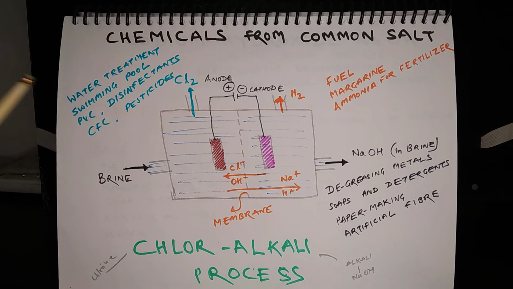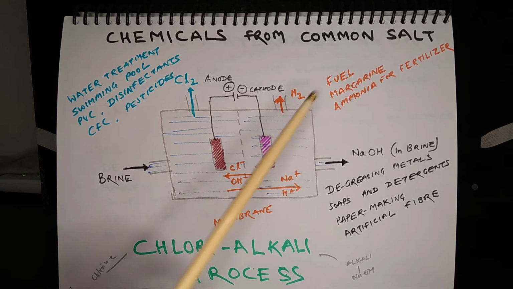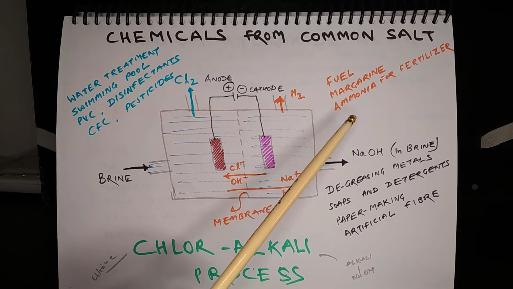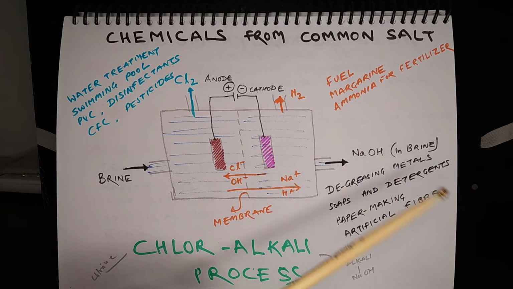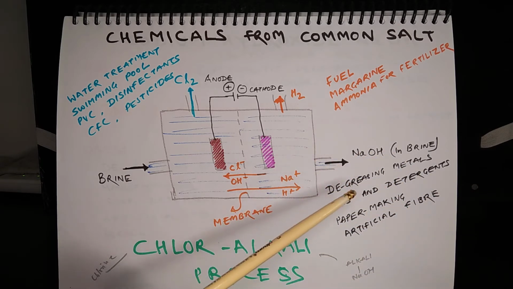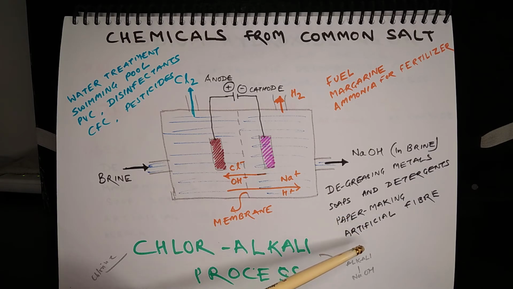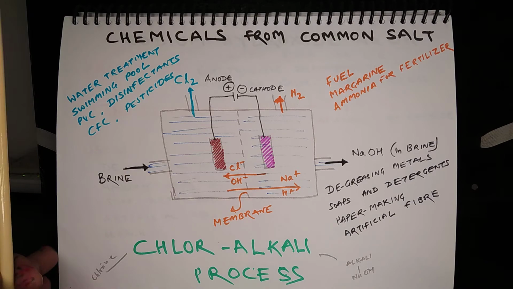Now, chlorine is used for water treatment, for cleaning swimming pools, for making PVC, disinfectants, pesticides. Hydrogen is used for making fuel, margarine, and for making ammonia for fertilizer. Sodium hydroxide is used for degreasing of metals, in making soaps and detergents, paper making, and in artificial fiber.